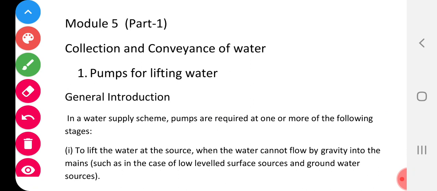Today, I am going to start Module 5, and in Module 5, Part 1, I am going to cover the collection and conveyance of water. Okay. So, in collection and conveyance of water, what we are going to study is related to pumps. Today, I am going to deliver a lecture on pumps for lifting the water. Okay, this one I am going to cover.